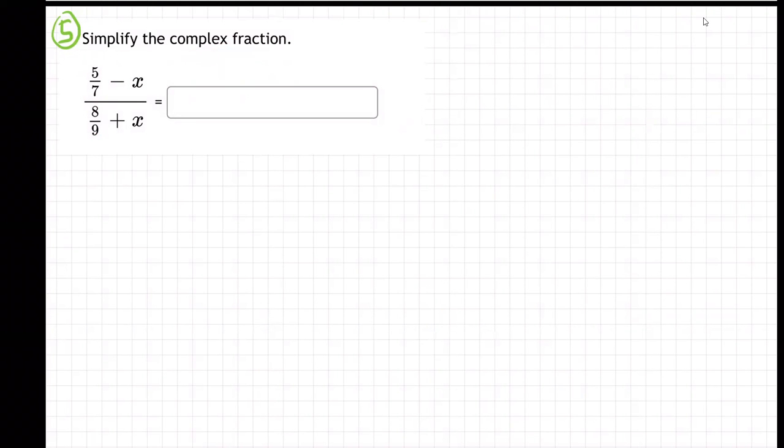These come up all the time when they do real life engineering, physics, chemistry, things where they use math, statistics, and on and on you go. Business. You get real life things that lead to fractions over fractions, and that's just ugly. It's complex. We want to simplify it. We want to make it cleaner. How do we do it?